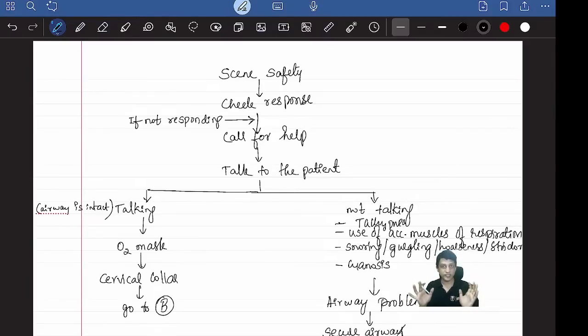So scene safety is first. Or the patient is electrocuted. If you go there and touch him, you will also get electrocuted. So first you have to bring him away from that wire with a wooden log, then only you can start the treatment. Understood? That's scene safety. Then check for response.